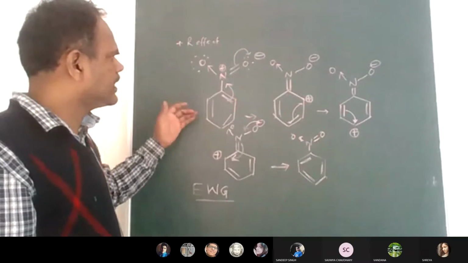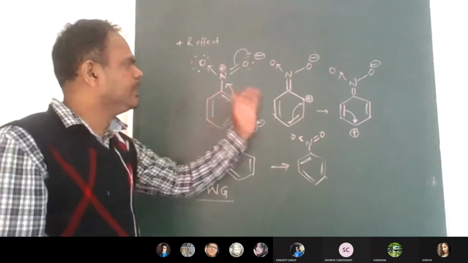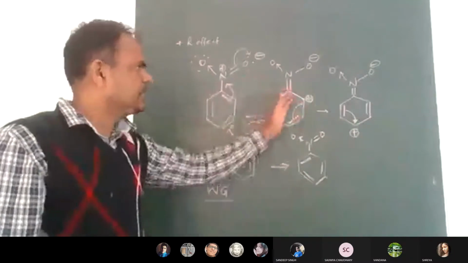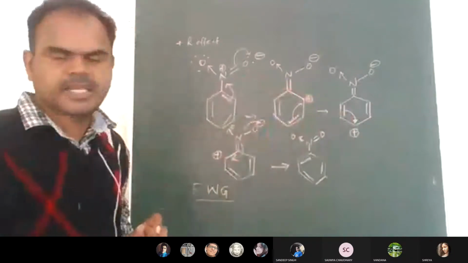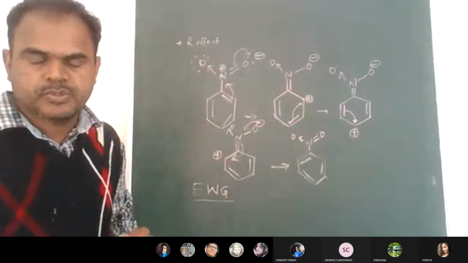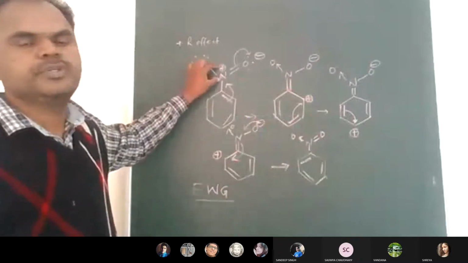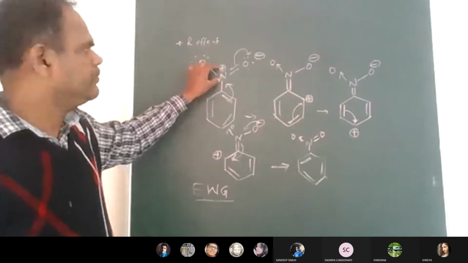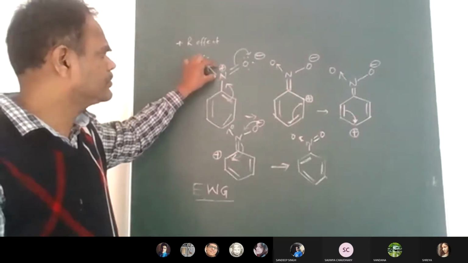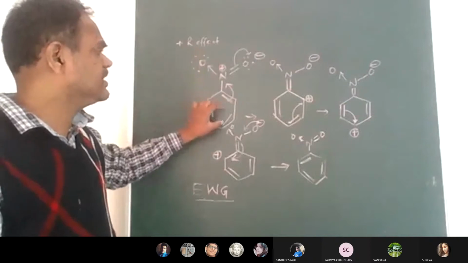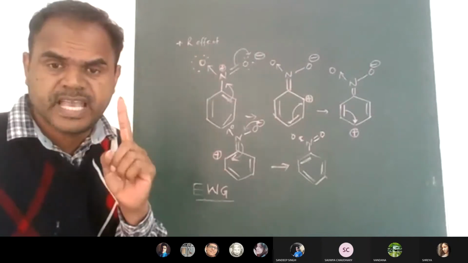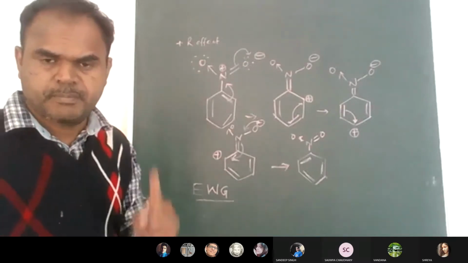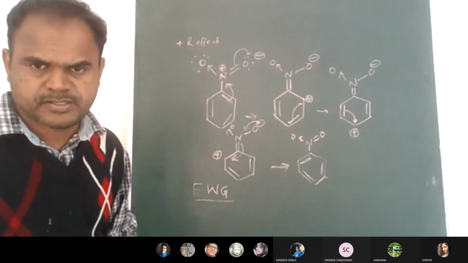As a result of this, the benzene will undergo various canonical forms, various resonance structures. Number 1, number 2, number 3 resonance structures it is undergoing. That is due to the substituent present on the benzene ring. So from this we can understand that some of the substituents present on the benzene ring will affect the reactivity of the benzene by decreasing electrons or by increasing electrons.